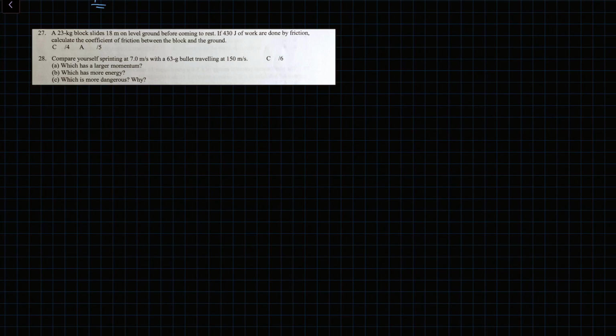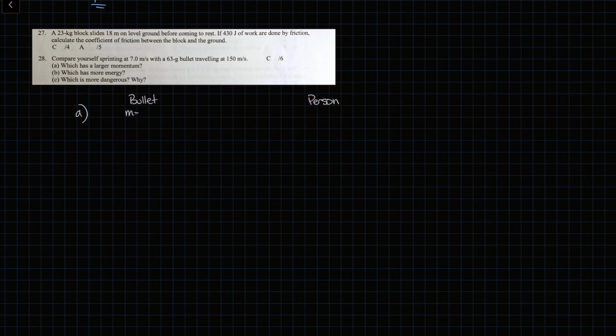All right, to start, which has a larger momentum? So let's break down these two objects and compare the two. First we have the bullet, and we also have the person. Let's first do the bullet.